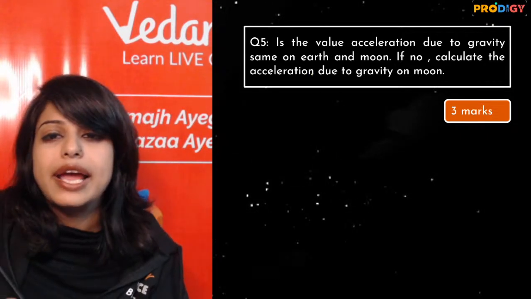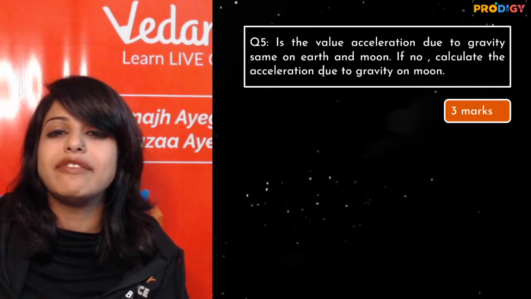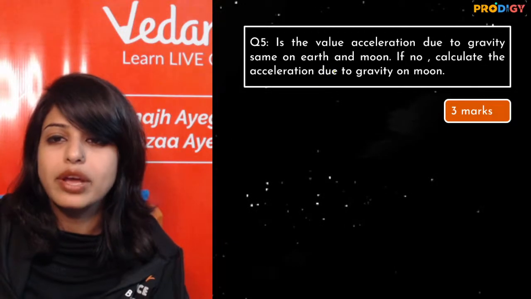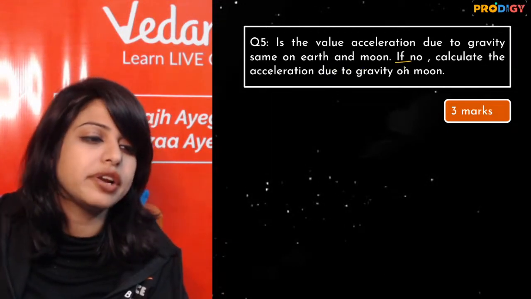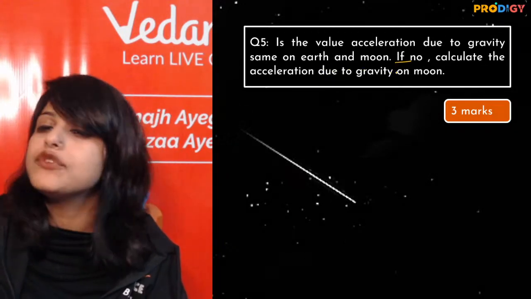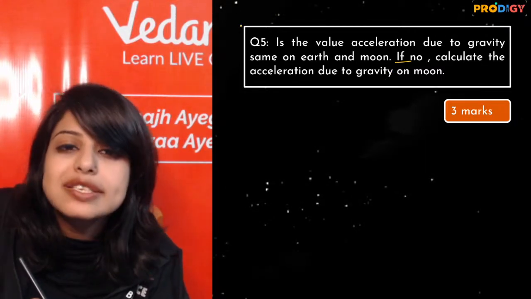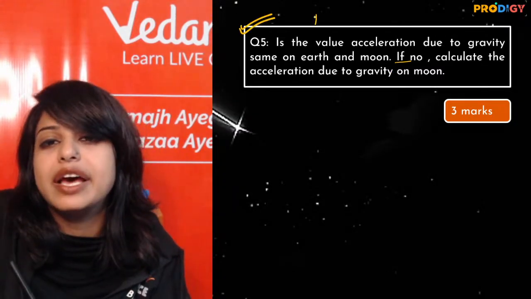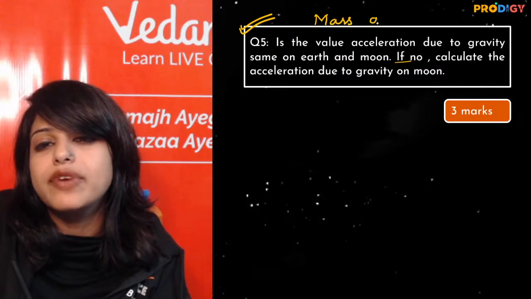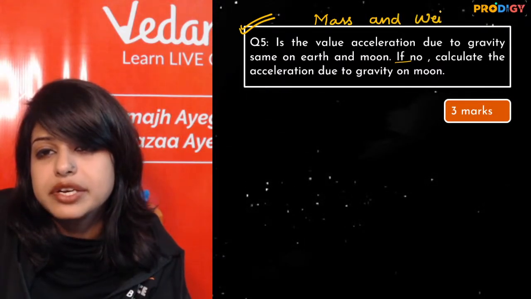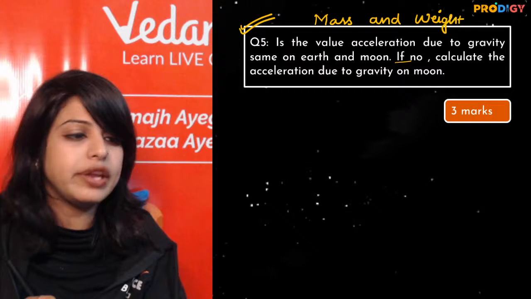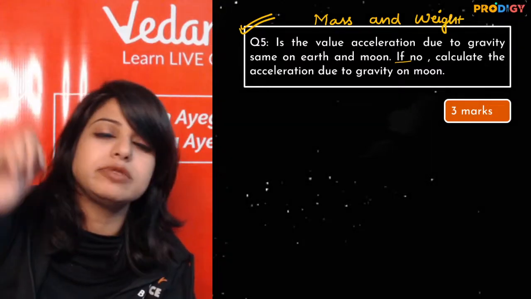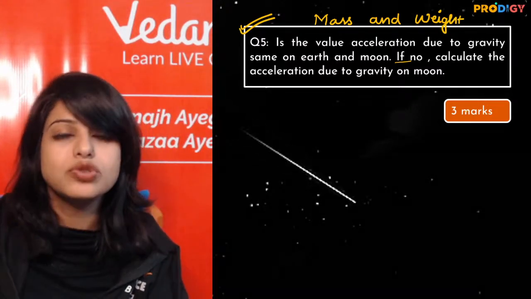3 marker. Is the value of acceleration due to gravity same on Earth and Moon? If no, the first answer is already given. It's no. Now this is one very important question when you do the topic of mass and weight. Right people? When you do the topic of mass and weight, this comes very handy. And this is also a 3 marker question.